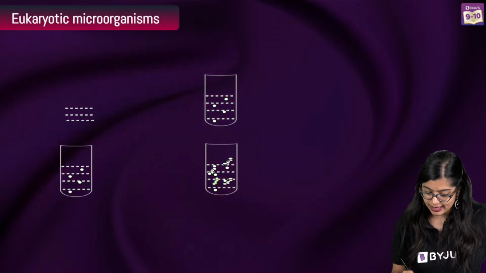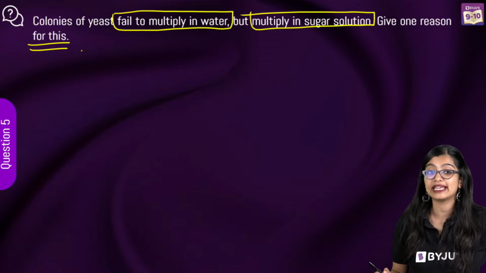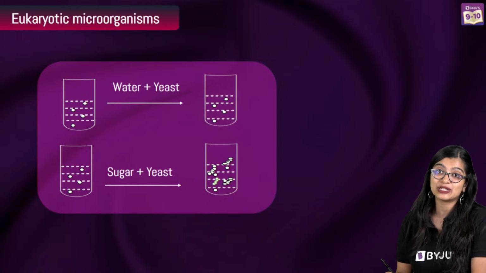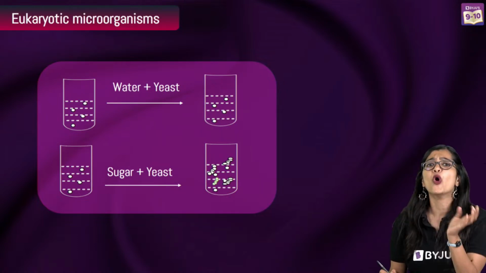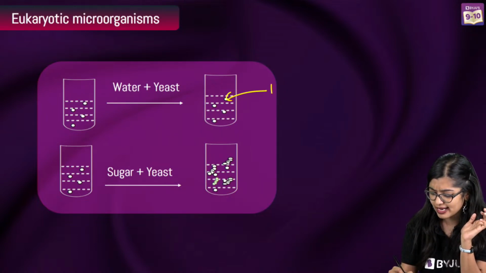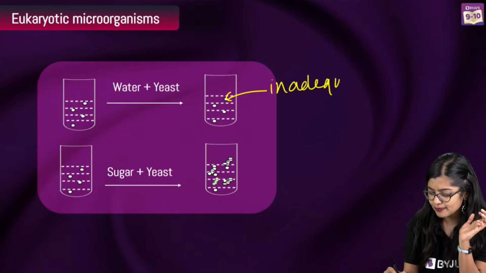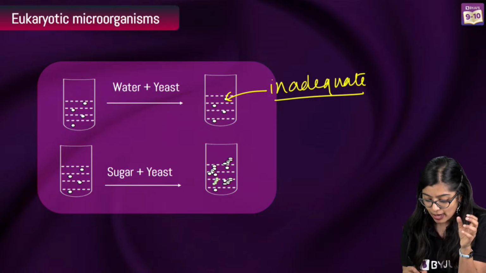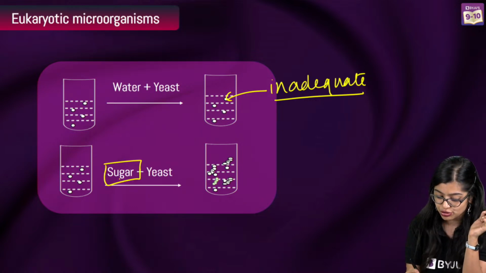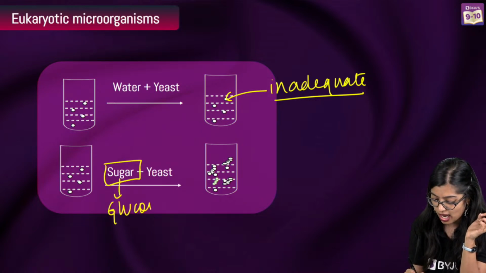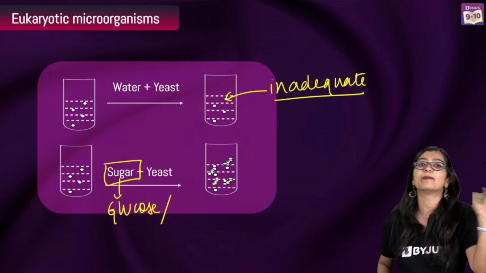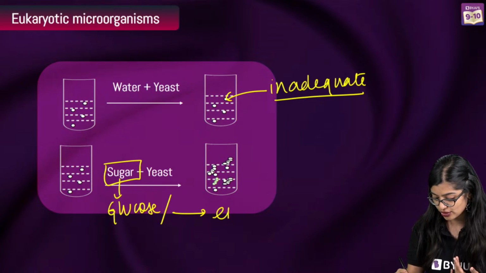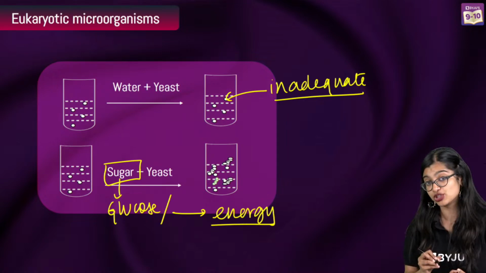So now we know that in the case of organisms like yeast, when it is in water, I will not say no nutrients, I would rather say that it is inadequate. It is not enough for organisms to survive. But when it is in sugar, we know that sugar is a carbohydrate, or if we take the simplest sugar, it is glucose. Glucose is utilized for obtaining energy.